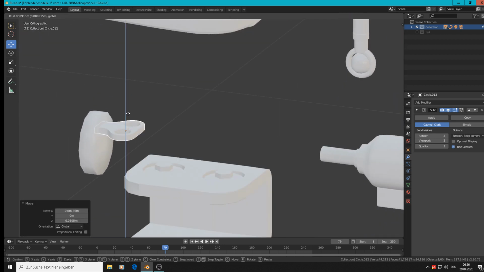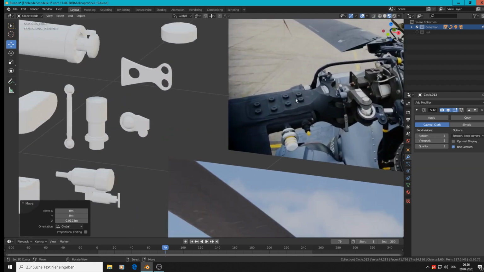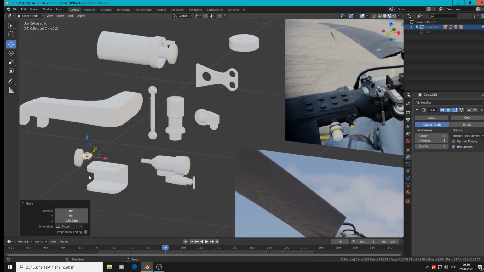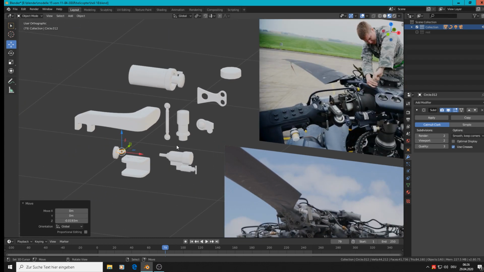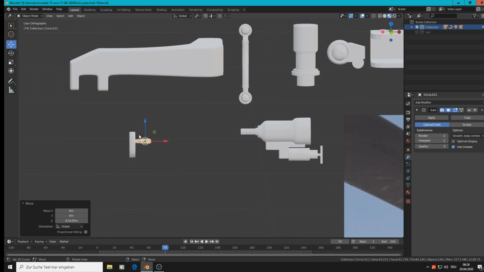Good. Here we need a bigger one, I think. Yeah, it's huge. And it has only 2, and in the middle is a big one. Good. In the middle is a big one, and the rest is sharp down there.